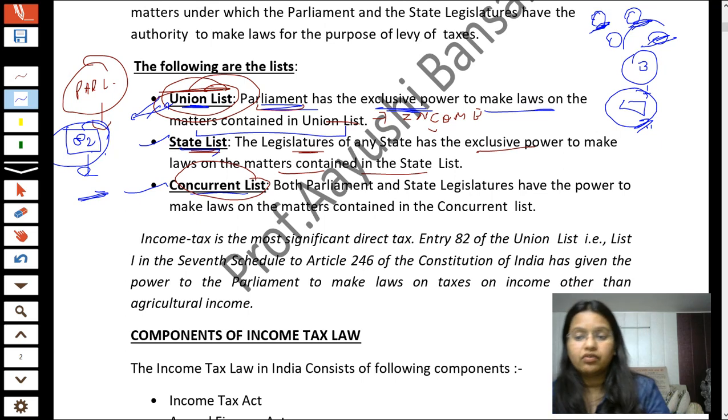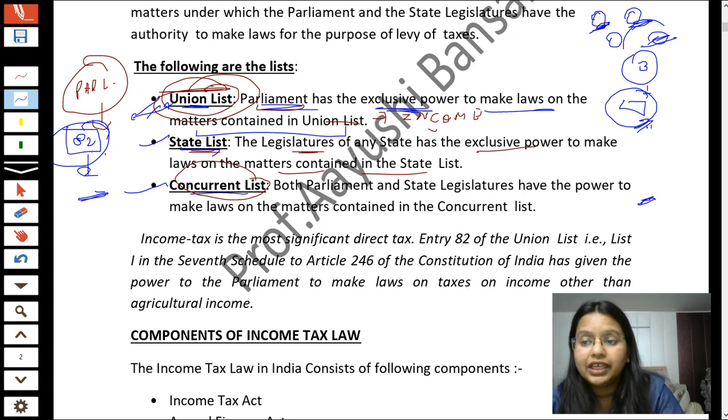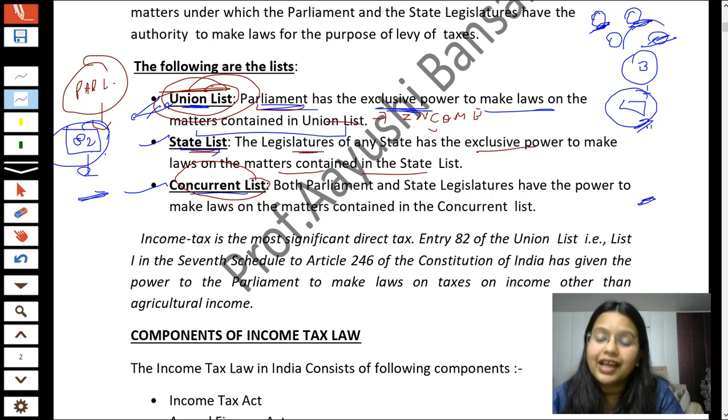Okay, so students, for now, just revise these topics which we have discussed here. After you have done the revision of this topic, we will move further to the balance part of the chapter. Okay.